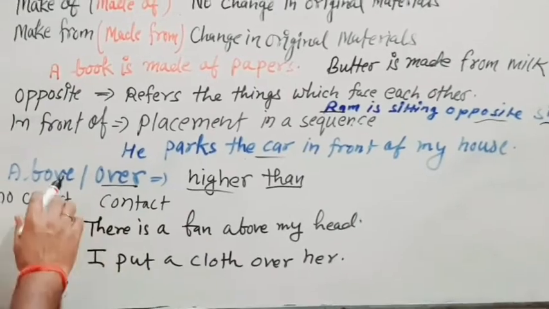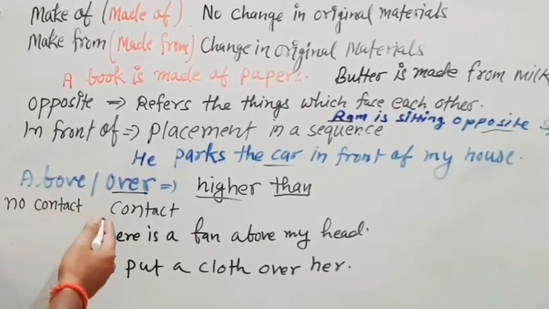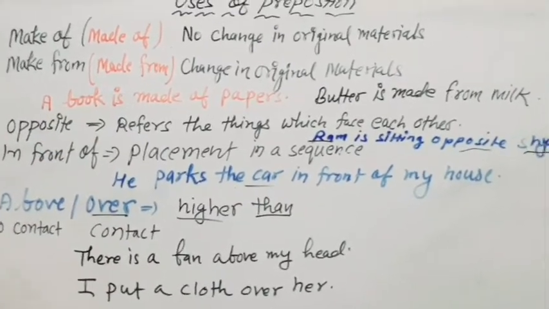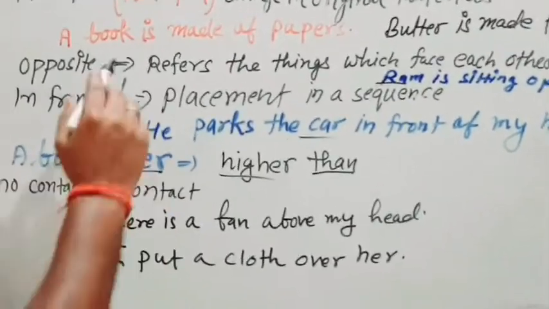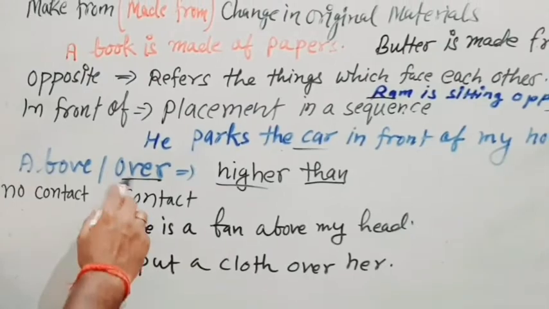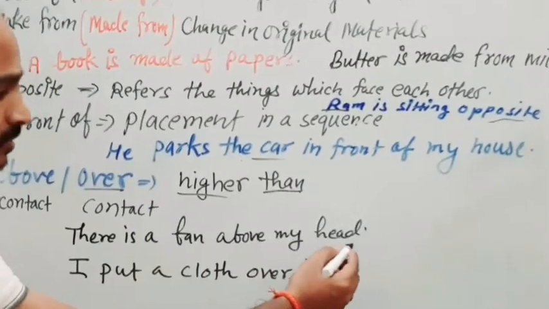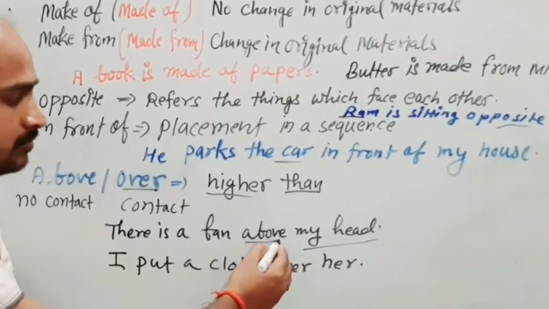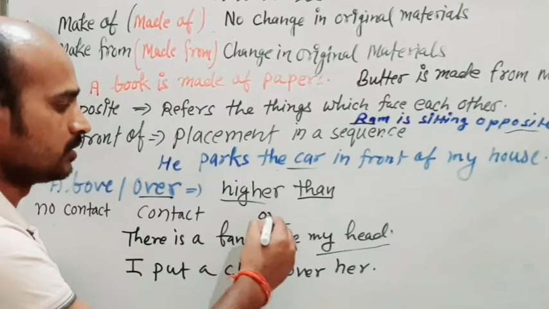We use above when there is no contact, but if the object is touching we use over. Like there is a fan above my head, means not just straight, so we use above. But if it is just straight we can also use over here.